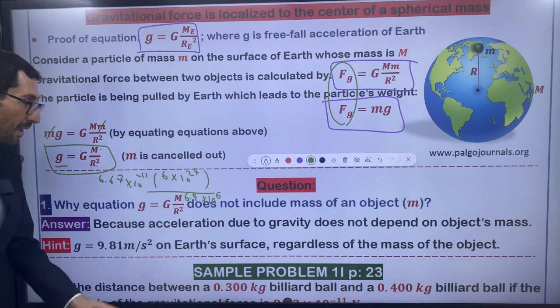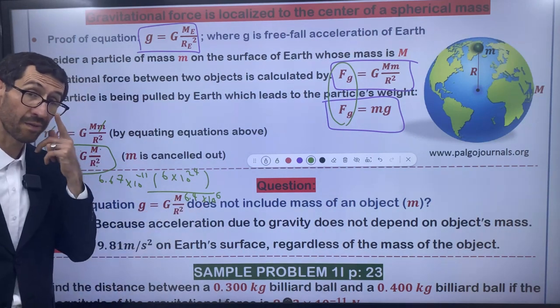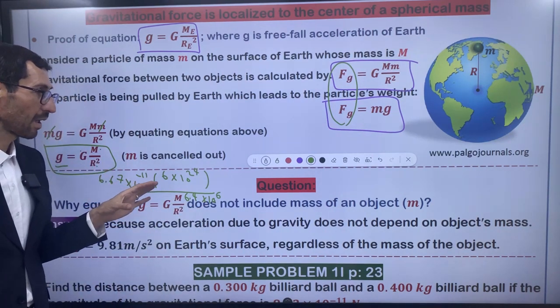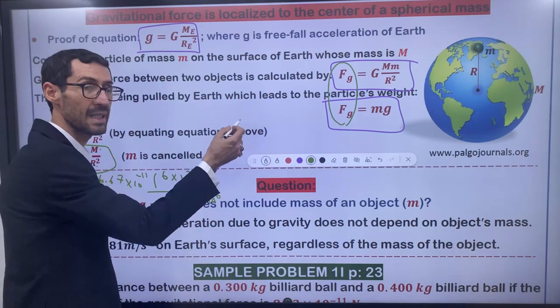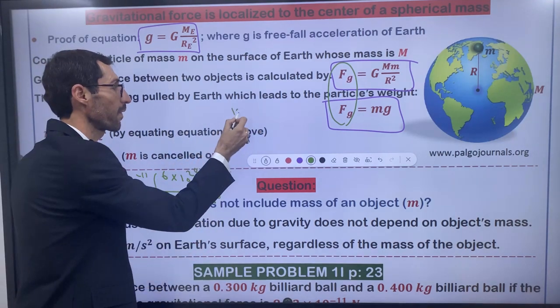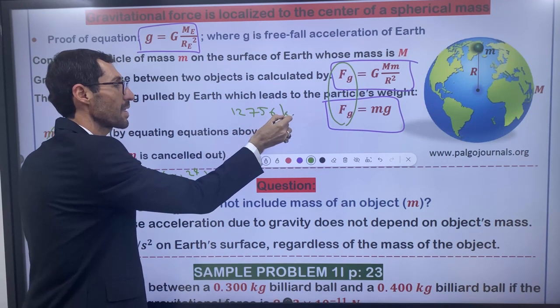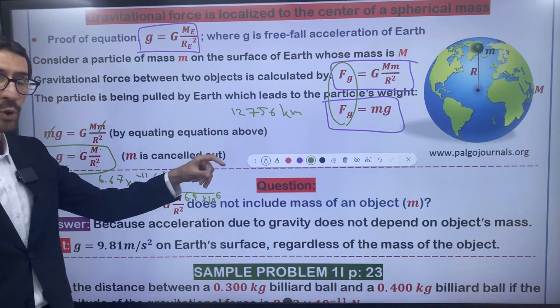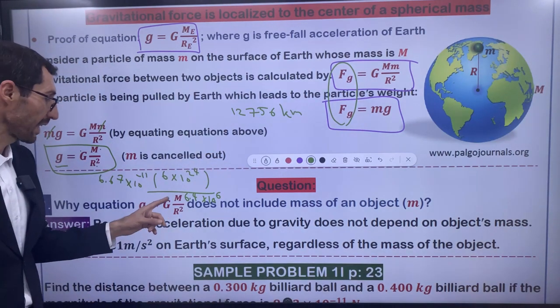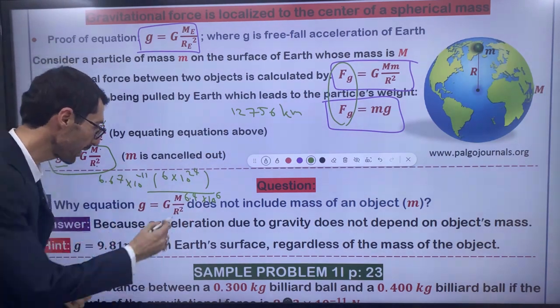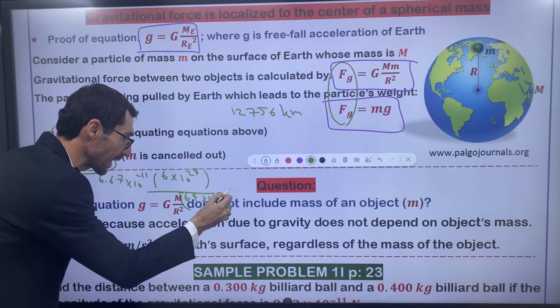6 meters. I'm not sure about the radius, but I know the diameter of Earth is 12,756 kilometers. If you divide this number by 2, you can find the radius. Even if I'm not sure about this number, no problem, but you have to square it as well.